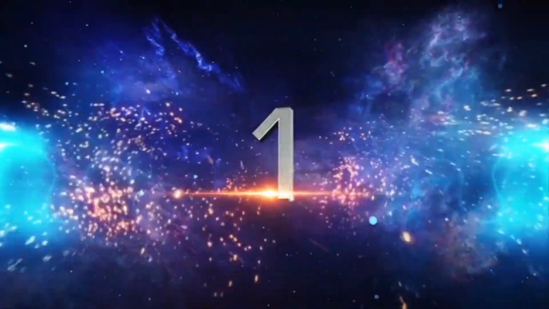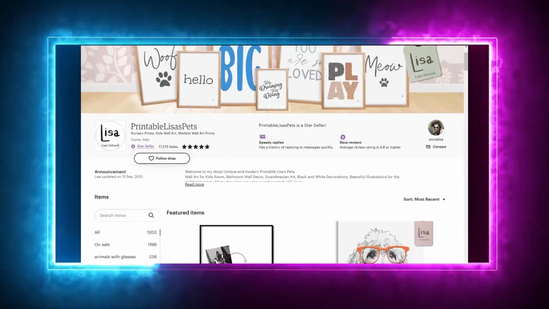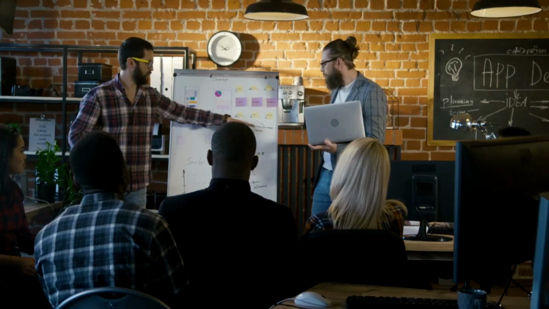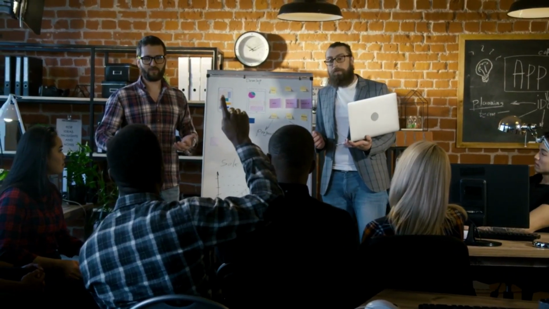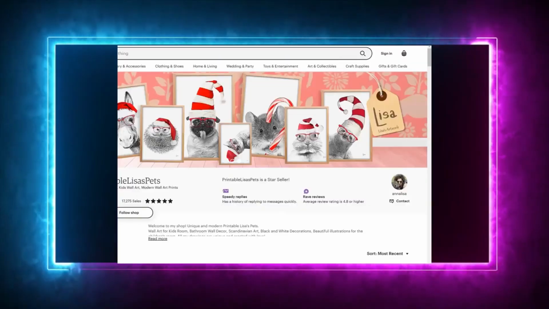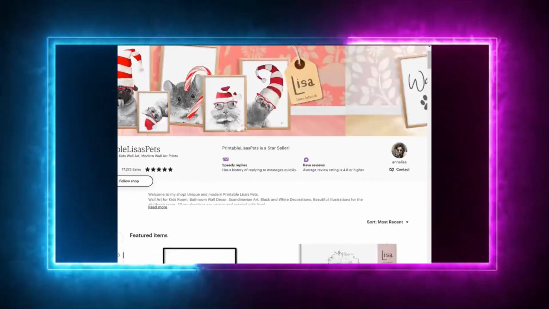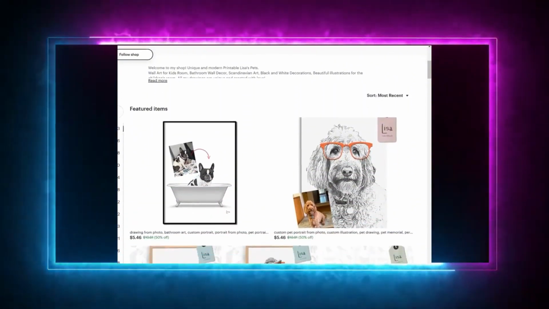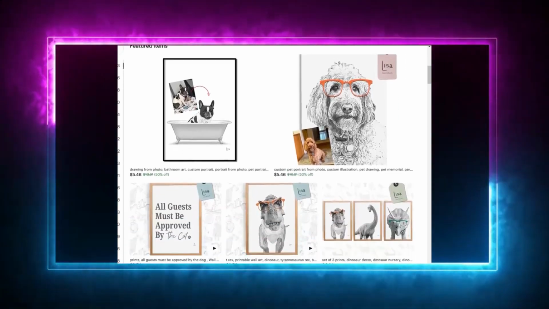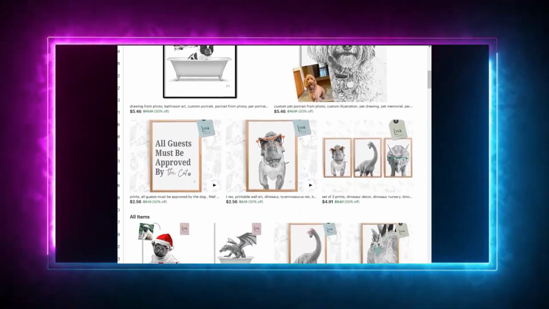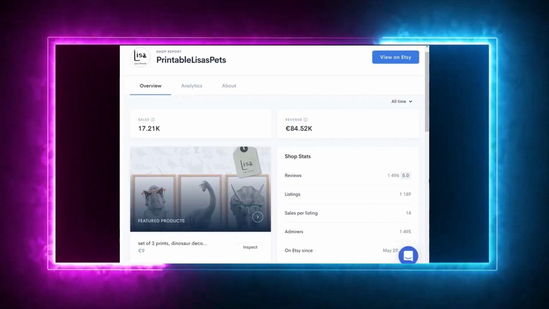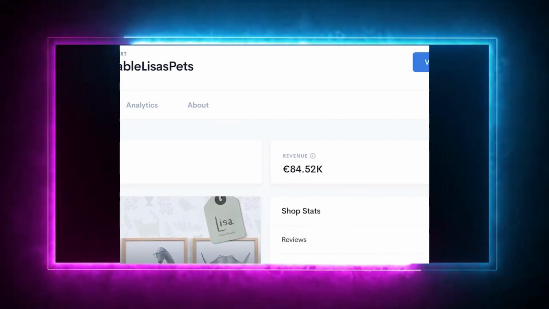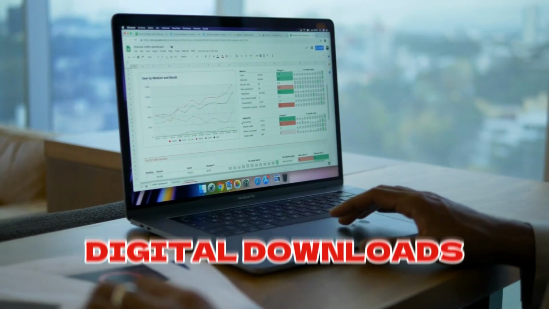Money-making method number 1. To demonstrate how you can earn money with AI art, let me share 2 examples of individuals selling artwork on Etsy and making profits. Later, I'll show you how you can use DALL-E to create similar or even superior images. Take this store for instance, selling digital art files. Buyers receive image files via email, which they can print at home to create their posters. These digital products are popular on Etsy and generate substantial profits. Using the Etsy research tool Allure, we estimate this store has made around 84,000 euros, over $87,000. Most of this is profit because they sell digital downloads.